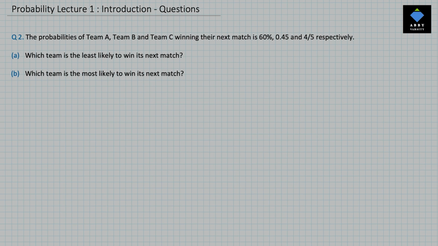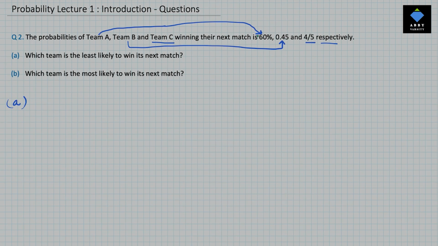Question 2. The probabilities of team A, team B and team C winning their next match are 60%, 0.45 and 4 by 5 respectively. It'll be 'are' in place of 'is' here. Respectively here means probability of team A winning is 60%, team B winning is 0.45 and team C winning is 4 by 5. Which team is the least likely to win its next match? And which team is the most likely to win its next match?